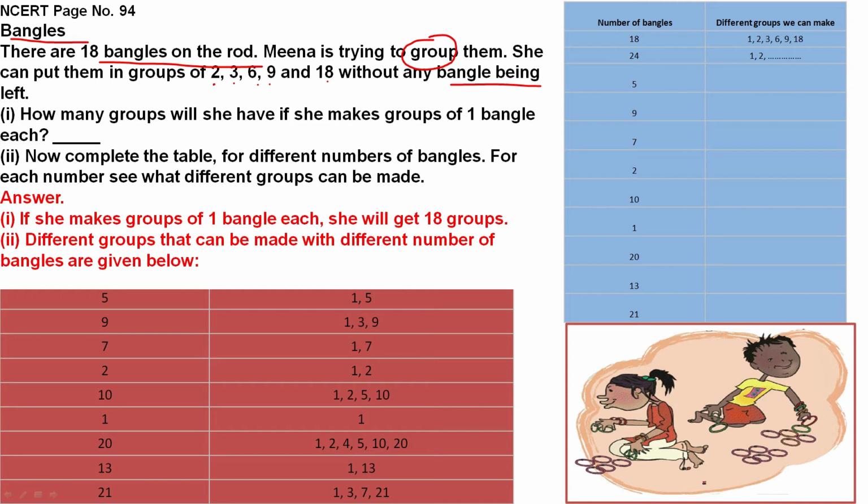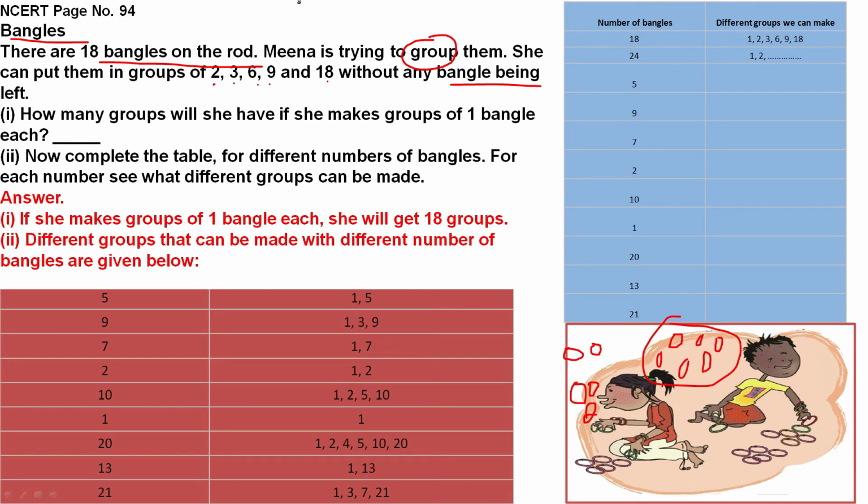How is she arranging the groups? In a group she keeps 2 bangles. Then she keeps 3 bangles: 1, 2, 3, one group. Then she keeps 6 bangles: 1, 2, 3, 4, 5, 6 bangles, one group. Like this she is making groups. 18 bangles in one group, like that.